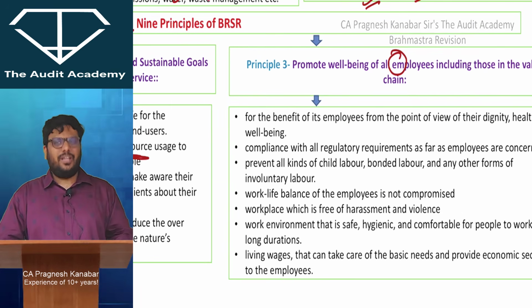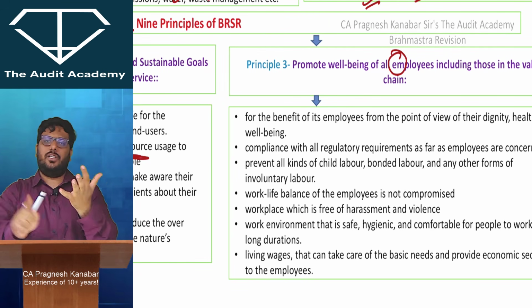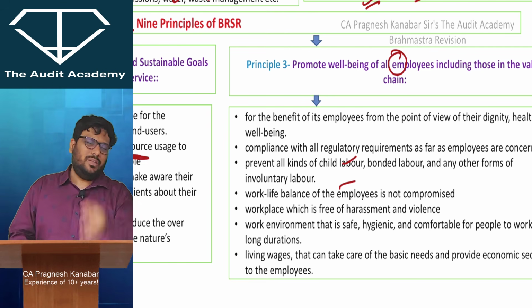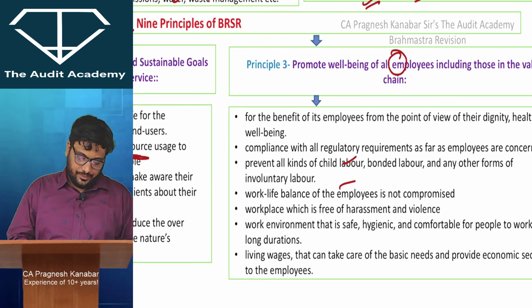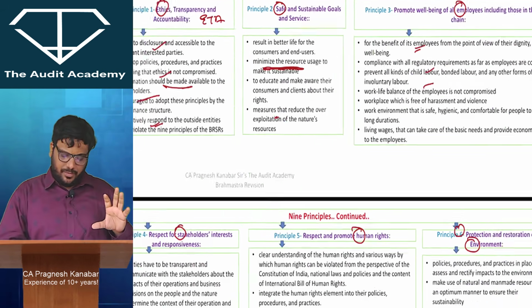Well-being of all employees, this is very simple, principle 3. Anything with respect to human resource, employees and so on, principle 3 gets attracted over there. All right. If one principle clicks, write one principle. If you think that multiple principles are not clicking, that's okay. But whatever clicks, just write it. Done. Everything with respect to workload management and principles over there.